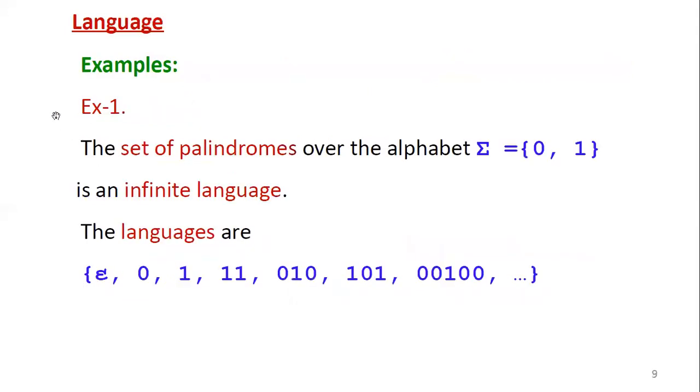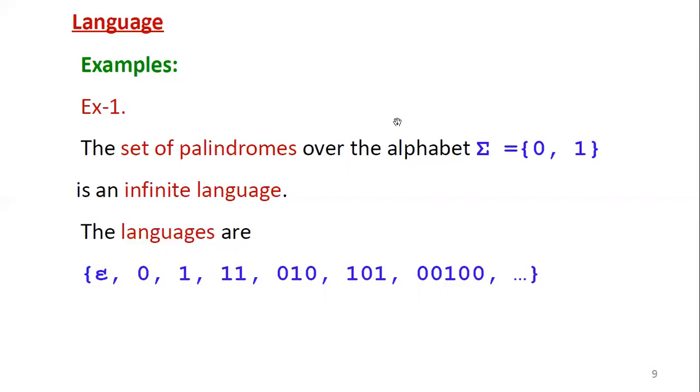Then see the examples of languages. Let us assume the first example, the set of palindromes over the alphabet sigma equal to {0, 1}, which is an infinite language. This is one example of a language. So what did we define as the definition of a language? A set of strings of symbols from some one alphabet. So the set may be infinite, finite, or empty, any of these three combinations.